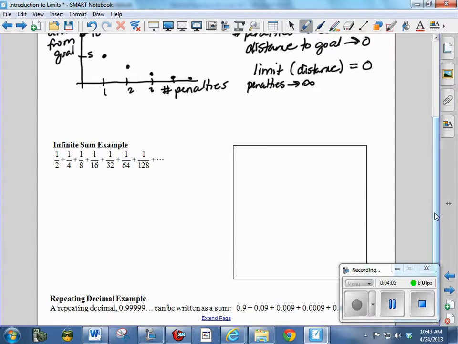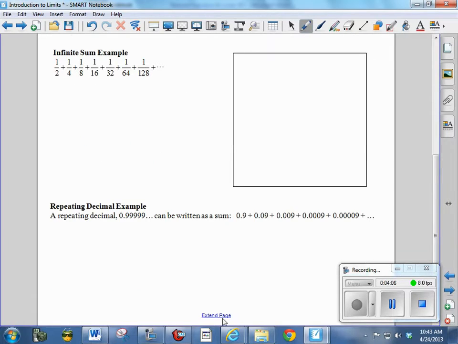is the infinite sum example. This is something that hopefully you have seen before, but I'm going to just talk about it again. Let's say we add up a series of fractions: 1/2 plus 1/4 plus 1/8 plus 1/16 plus 1/32, and so forth. You'll notice that these are getting half as big each time. So we're multiplying each time by 1/2 to get to the next one. And you should recognize that as a geometric sequence, or a geometric series we call it when we add them together.